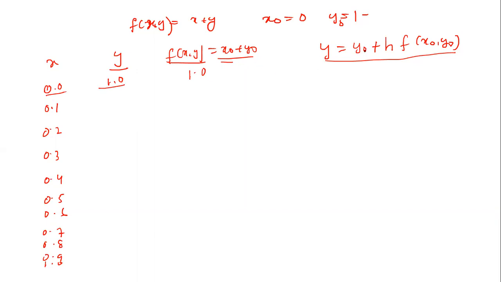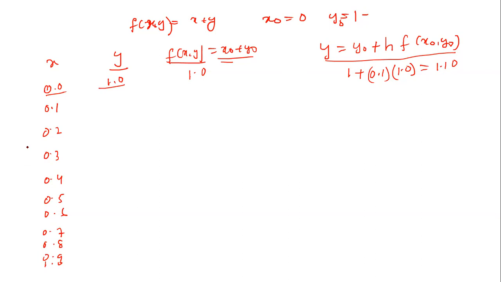Again, we can substitute here y0. Now y0 is equal to 1 plus h, which is 0.1, whole into the function of x0, y0, that is x0 plus y0, that is 1.0. Then we can add here, that is 1.10. This is the first solution, the result for the first step at 0.0.